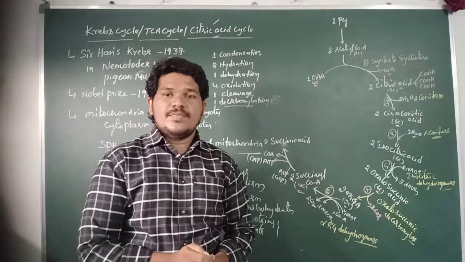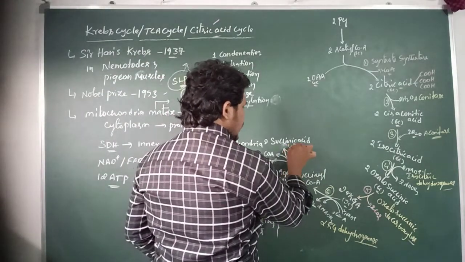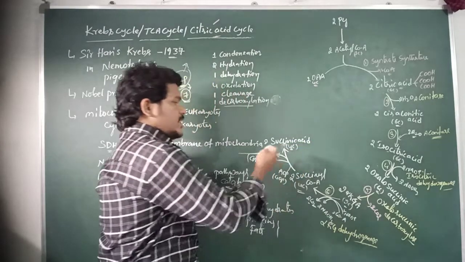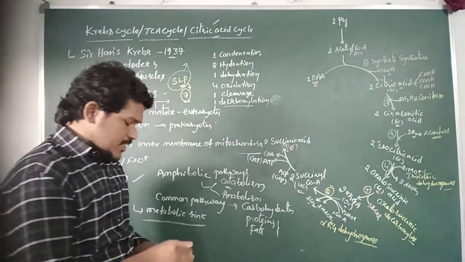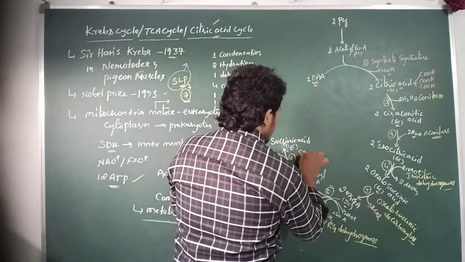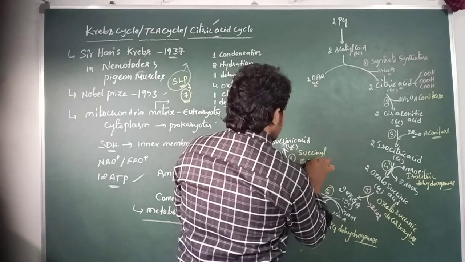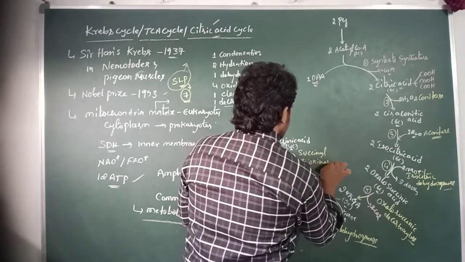substrate. So here the 4-carbon compound succinyl-CoA is again converted into the 4-carbon compound, succinic acid. This reaction is catalyzed by the enzyme succinyl thiokinase. Succinyl thiokinase. This is the enzyme.